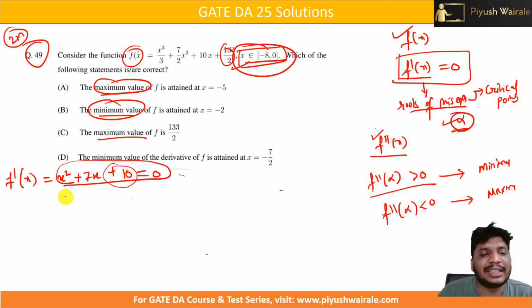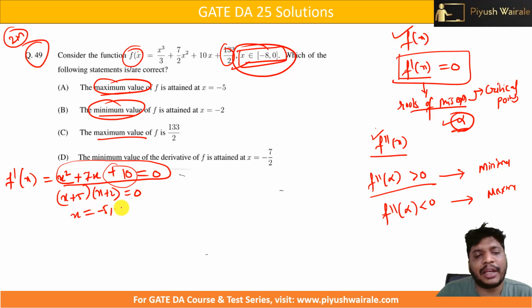So I can write this as (x + 5)(x + 2) = 0, because if you see, 5 times 2 is 10, and 5 plus 2 is 7. Okay, so here we got that particular condition. I hope everyone knows how to find the roots of this quadratic equation. Now simply from this we will get x = -5 and x = -2. So we got these critical points.